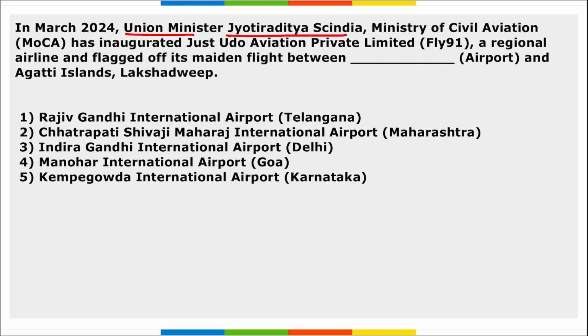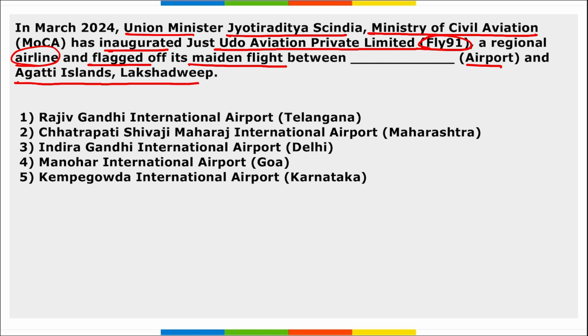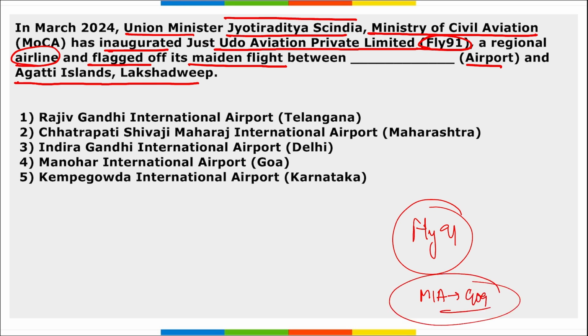Next, Union Minister Jyotiraditya Scindia of the Ministry of Civil Aviation has inaugurated Fly91, a regional airline, and flagged off its maiden flight between Manohar International Airport in Goa, also known as Mopa Airport, and the Agatti Islands of Lakshadweep.